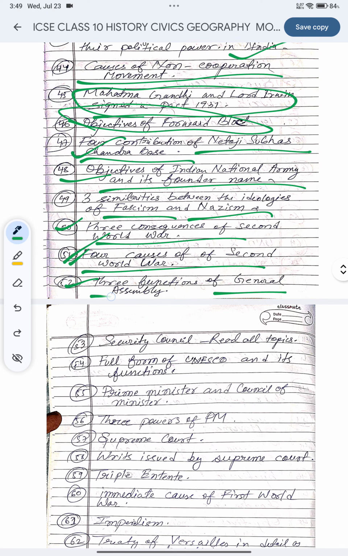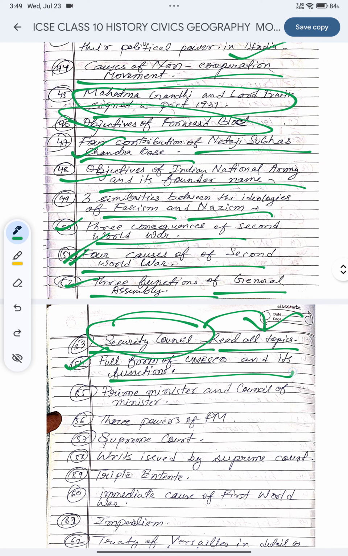Three functions of the General Assembly, very important. General Assembly functions. And Security Council, read all topics regarding the Security Council. Full form of UNESCO and its functions, very important. Prime Minister and Council of Ministers, important. Read these topics from the book. Three powers of the PM, important.